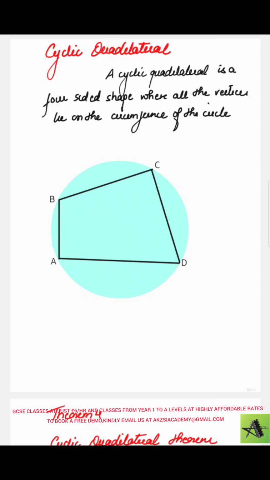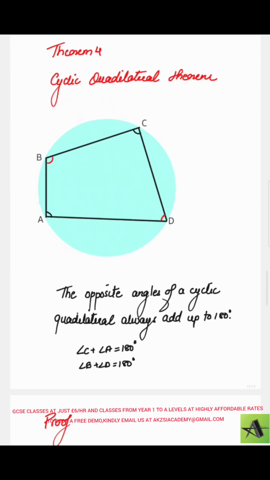There is an important property of a cyclic quadrilateral, and that is your theorem 4. Theorem 4 says, this is the cyclic quadrilateral theorem. It says the opposite angles of a cyclic quadrilateral always add up to 180 degrees. So these two have to be opposite in nature.